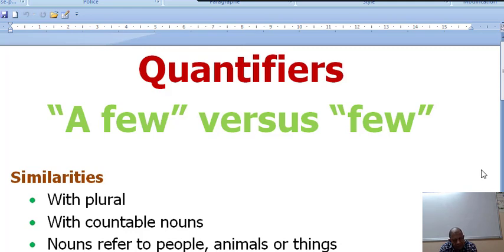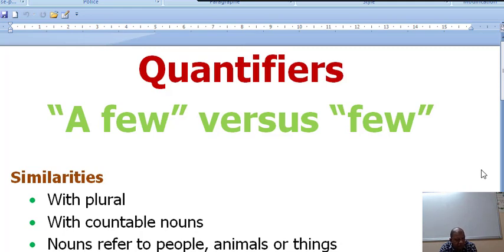And versus, it means against. So let's see what the similarities are between the two words. Number one, both of them precede plural nouns.